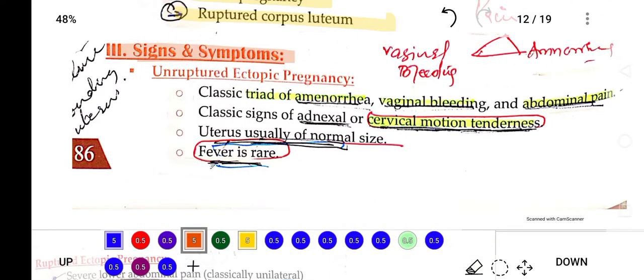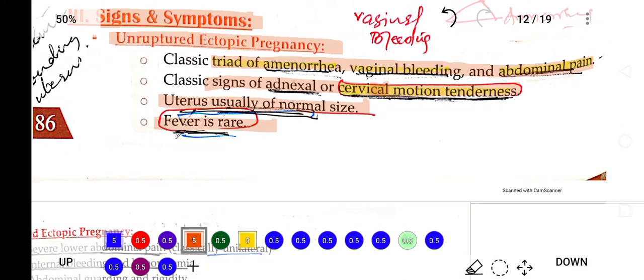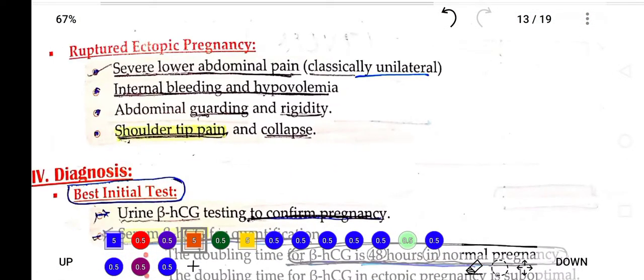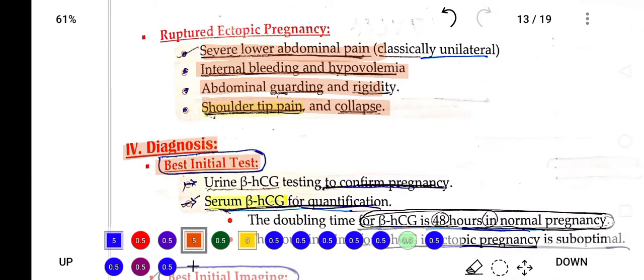Now, the signs and symptoms of ectopic pregnancy: unruptured ectopic pregnancy will present with the triad of amenorrhea, vaginal bleeding, and abdominal pain. The classical signs are adnexal or cervical motion tenderness. The uterus shows normal size, and fever is rare in ectopic pregnancy. In ruptured ectopic pregnancy, what will be the presentation? Severe lower abdominal pain, internal bleeding, hypovolemia, guarding, rigidity, shoulder tip pain, and collapse will be there in ruptured ectopic pregnancy.